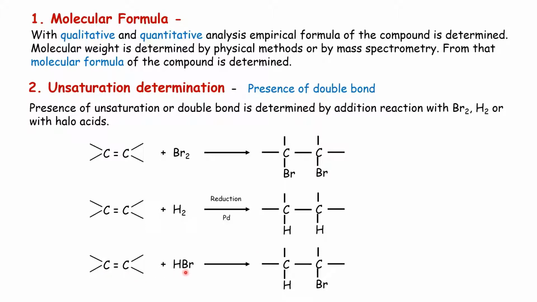This is addition of haloacid across the double bond. These reagents are also used for estimation of double bonds. For example, for hydrogenation reaction, if the compound requires one molecule of hydrogen or two atoms of hydrogen, this indicates presence of one double bond in the compound. Thus, by knowing the amount of reagent, we can determine the number of double bonds present in the compound. That is, for one olefinic bond, 1 mole of reagent is required.